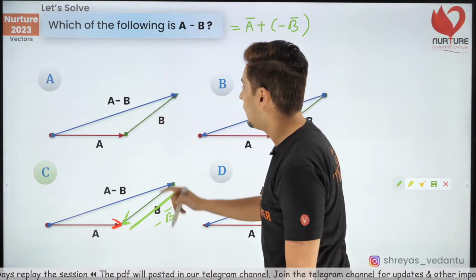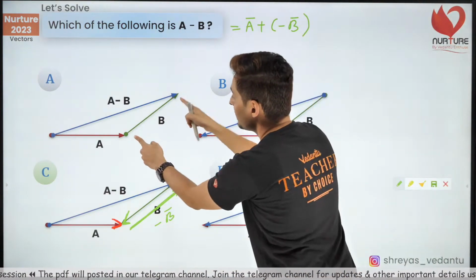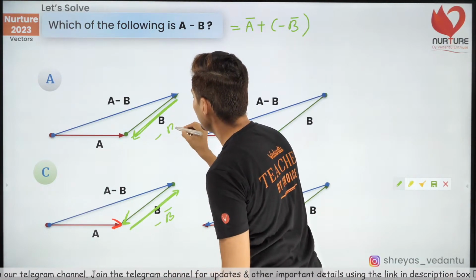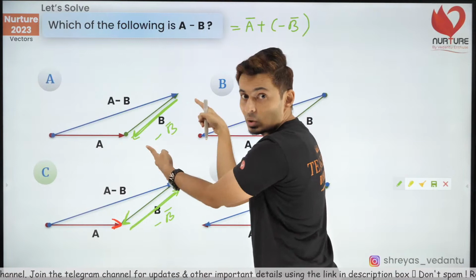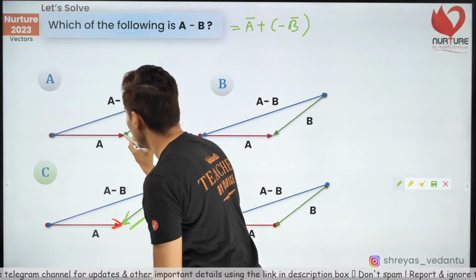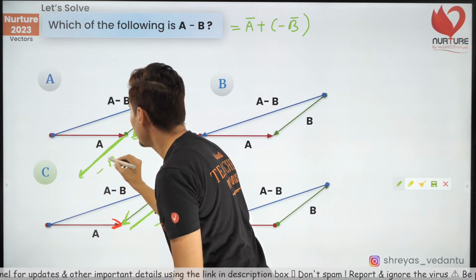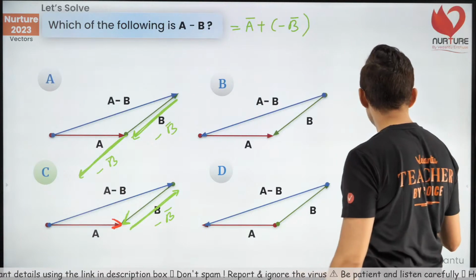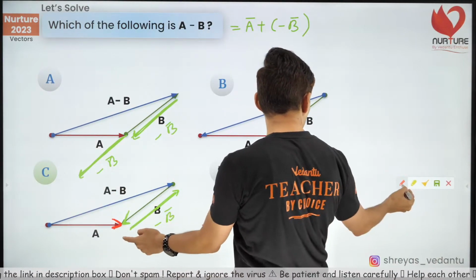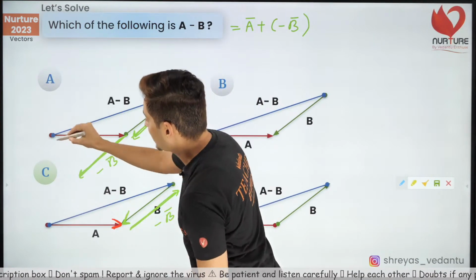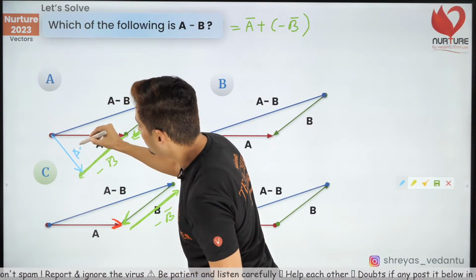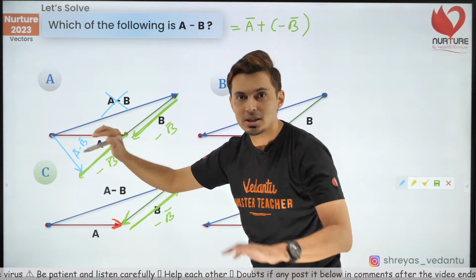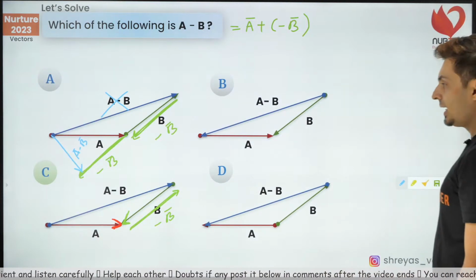Now, why is this wrong? Guys, if you see this, B vector is here. So the negative of B vector will be here. You cannot add them like this. You need to shift that negative B vector over here. Now you can add. A vector minus B vector is going to give you A minus B. So this is where A minus B is. This is not A minus B. This is wrong. Hence option A was wrong. I hope this is clear.